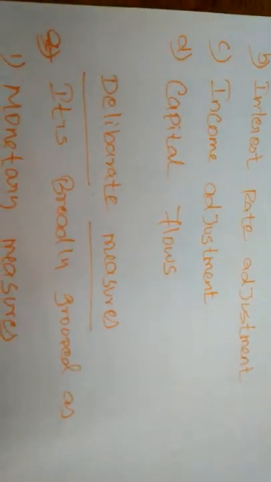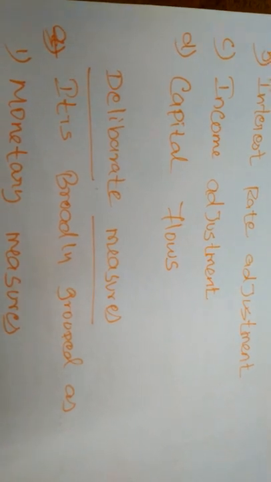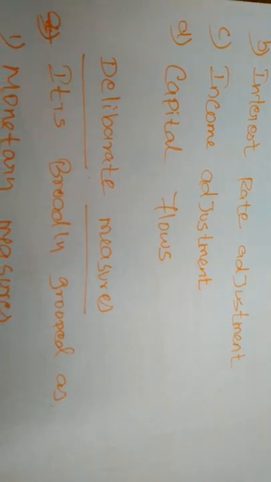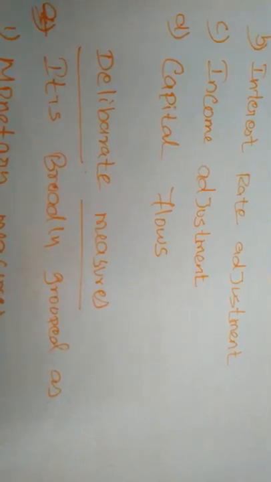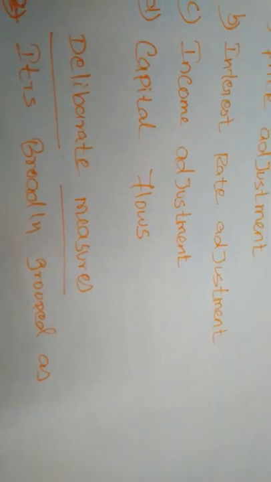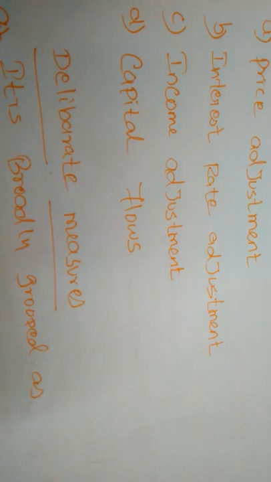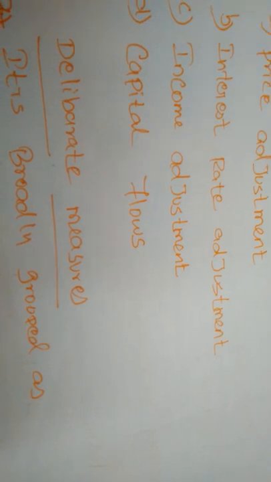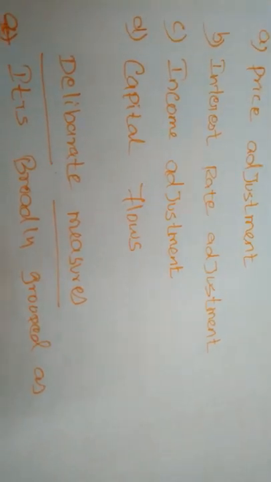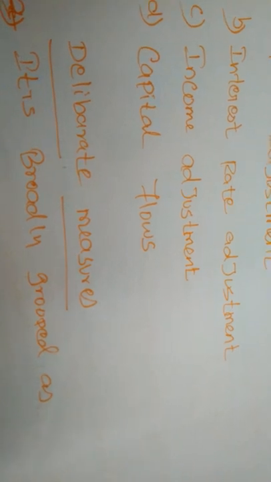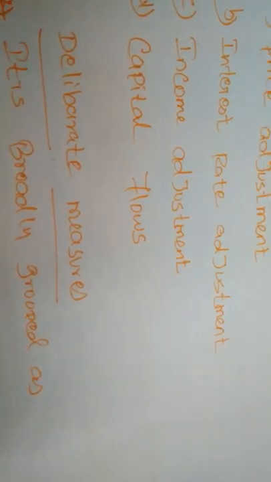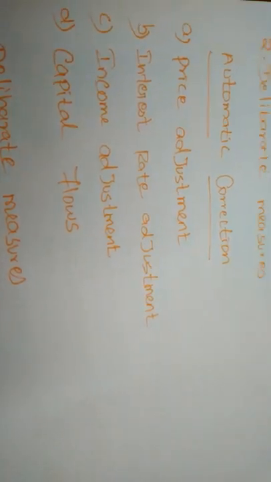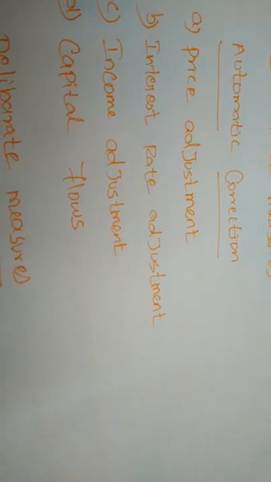Next, capital flows. The changes in the interest rate consequent to the balance of payment disequilibrium will encourage capital flows from the surplus nation to the deficit nation, helping restoration of balance of payment equilibrium. Capital flows also will come to our nations when we are reducing the interest rate. So changes in the interest rate also will encourage the capital flows from the surplus balance of payment nations. So these four measures will automatically correct the balance of payment disequilibrium.